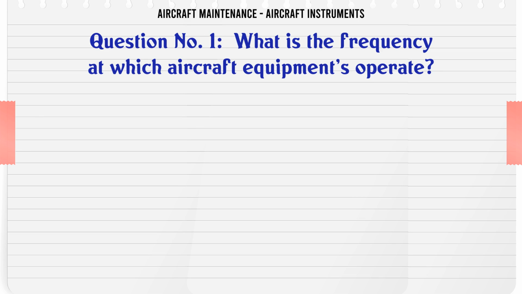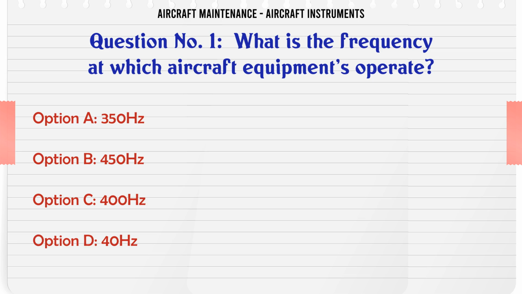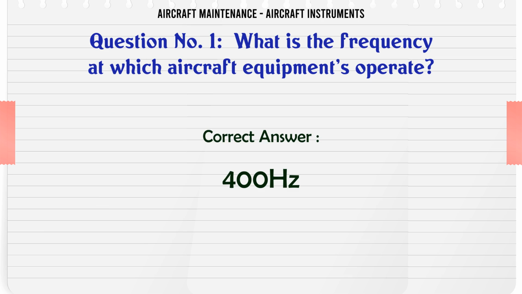What is the frequency at which aircraft equipment operate? A. 350 Hz. B. 450 Hz. C. 400 Hz. D. 40 Hz. The correct answer is 400 Hz.